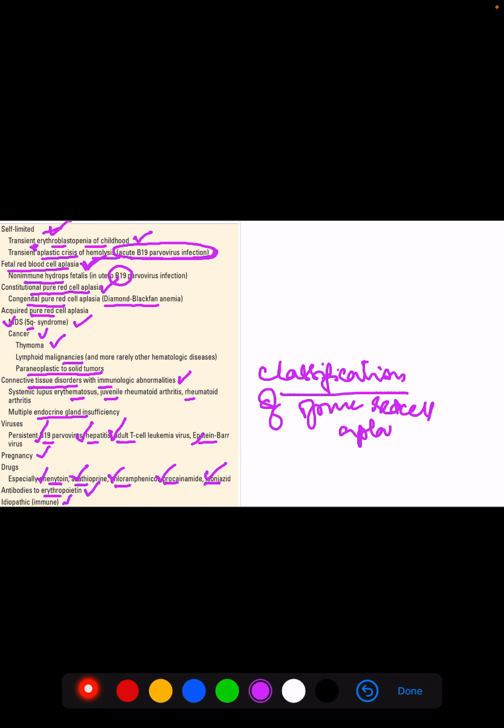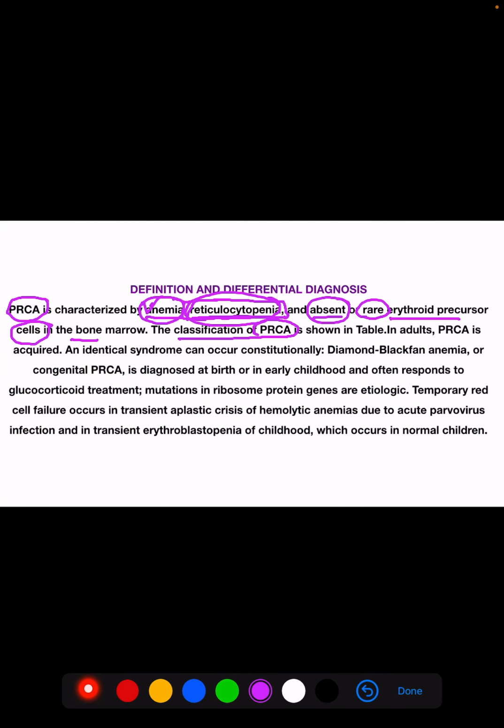The main important things are: it's self-limited, that is transient erythroblastopenia of childhood, or it could be constitutional pure red cell aplasia, or acquired pure red cell aplasia. Pure red cell aplasia also occurs with connective tissue disorders with immunological abnormalities, viruses, pregnancy, and drugs. An identical syndrome can also occur constitutionally. This syndrome is called Diamond-Blackfan anemia, or congenital pure red cell aplasia.